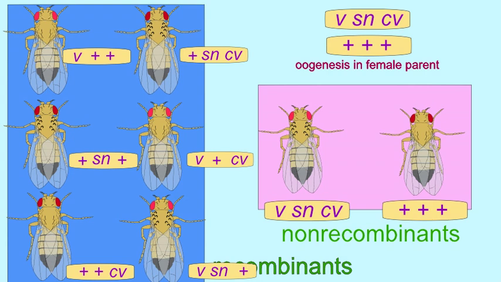This would occur if vermilion was moved. Some would be singed, and others would be vermilion cross-veinless. This condition would result if singed had moved. And then finally, some would be cross-veinless, while others were vermilion and singed. This would occur if cross-veinless had moved.